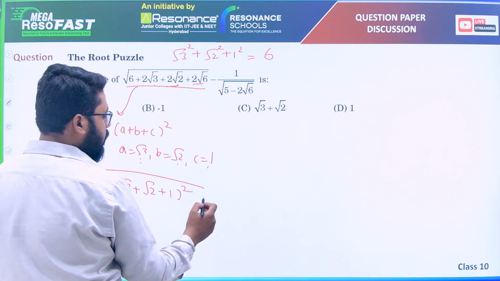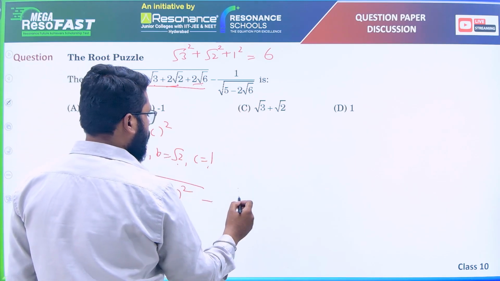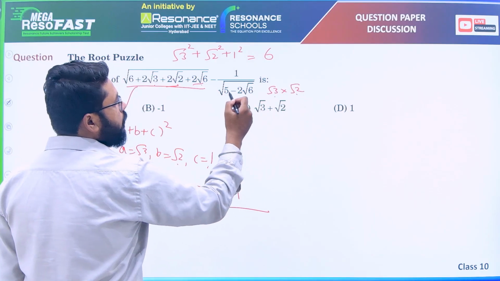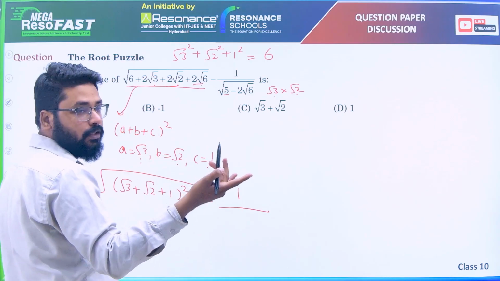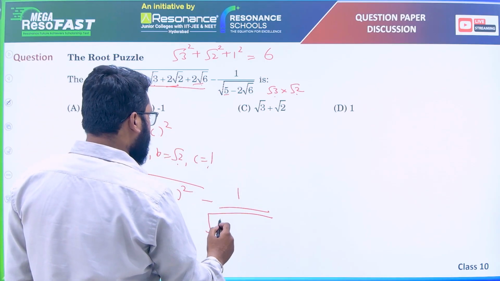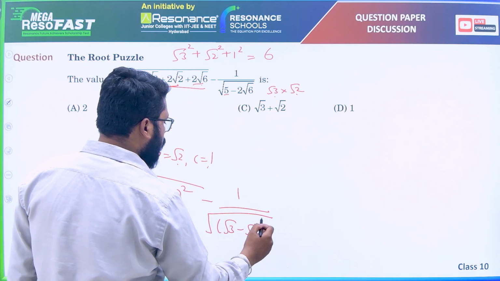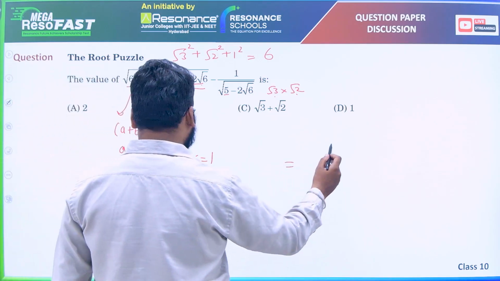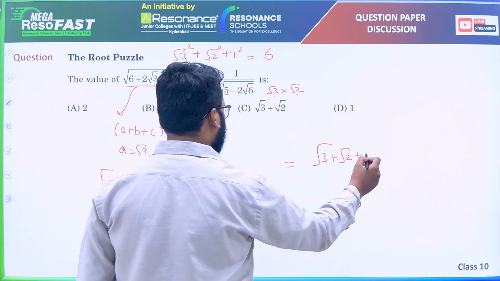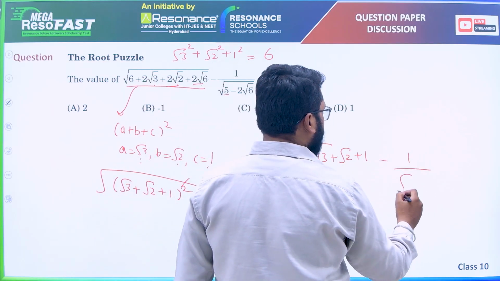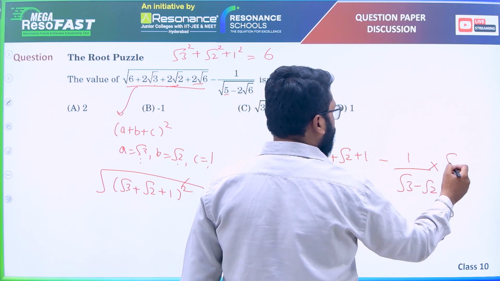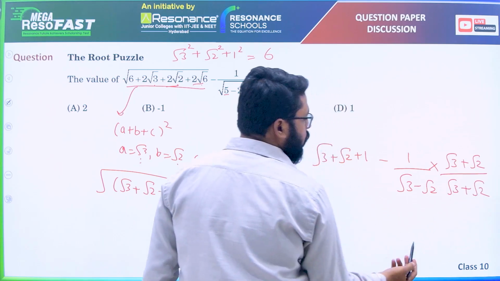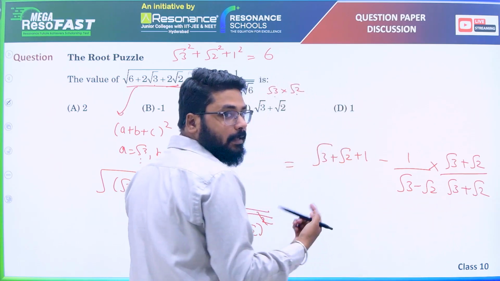And same here, root 6 is root 3 into root 2, and if you check root 3 square plus root 2 square, we will get 5. A square plus b square minus 2ab. This means this term is root 3 minus root 2 whole square. There the square cancelled, here also the square cancelled. So it is root 3 plus root 2 plus 1 divided by root 3 minus root 2. Rationalize it. Root 3 plus root 2 by root 3 plus root 2. So this is a square minus b square, root 3 square minus root 2 square, 3 minus 2 is 1.